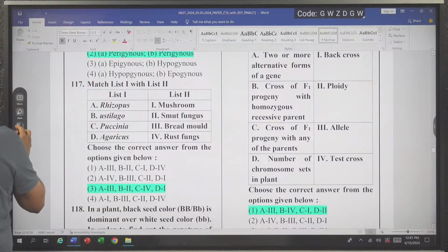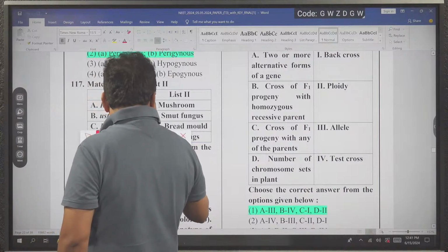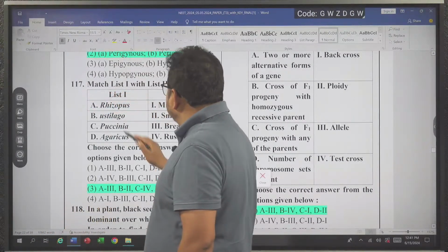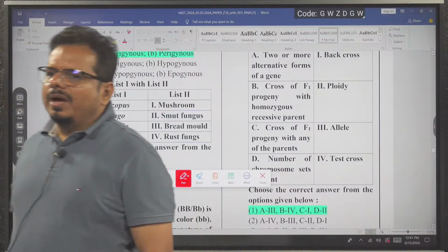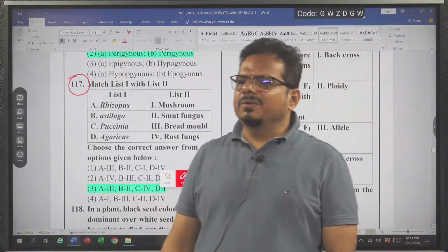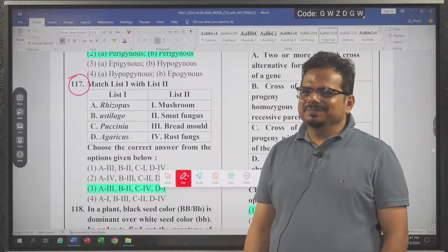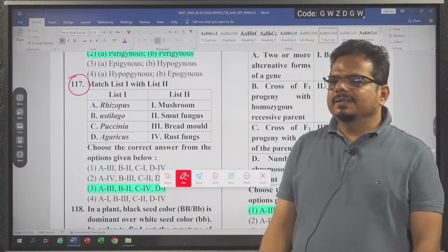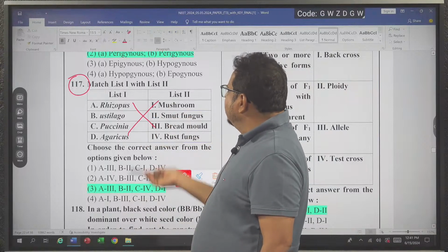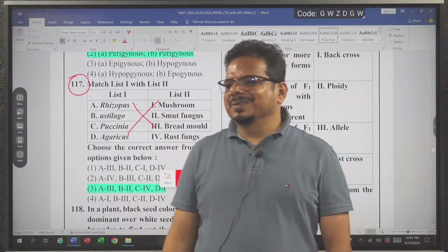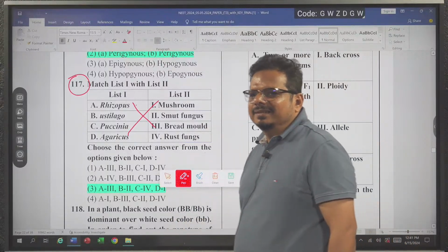Now, I told you in the beginning that the examiner wants to check your patience. See, most of the questions here, this is a question, totally a factual question. No brain required, no IQ required, no intelligence required, simply patience required. If you revise it properly, you will not make a mistake. It is a factual question. Rhizopus is what? Bread mold. Agaricus is what? Mushroom. These two matches give us the answer. Is it clear in the mind?